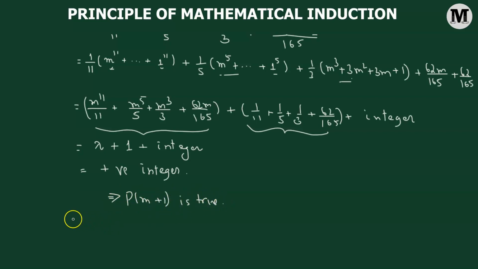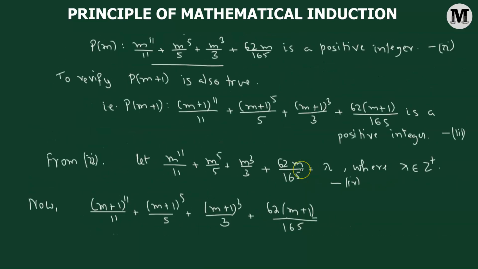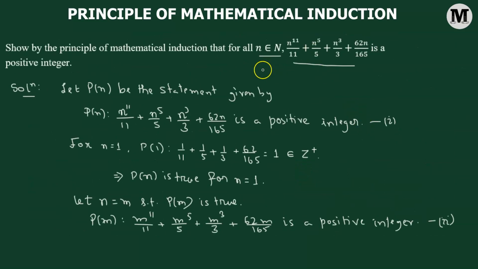And if it is a true statement, then we can generalize it and we can say that the statement p of n is going to be a true statement, and it is going to be true for all values of n belonging to the set of natural numbers, meaning any natural number that we pick up, the statement p of n is always going to be a true statement, hence proved.